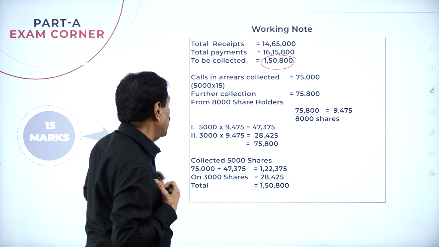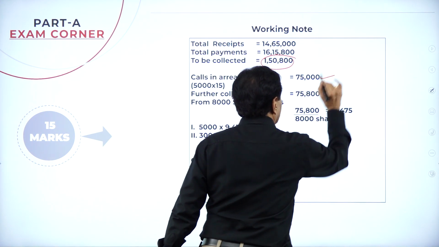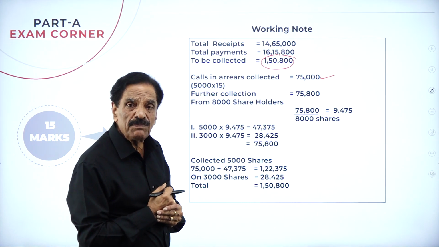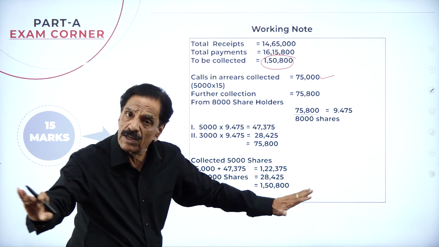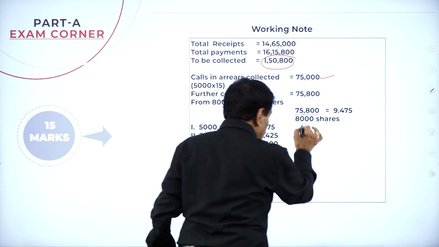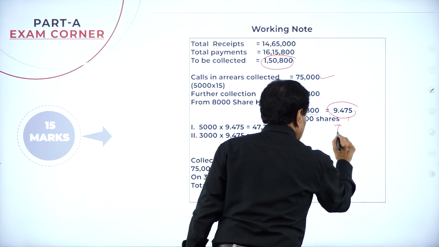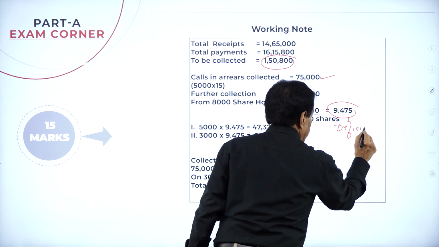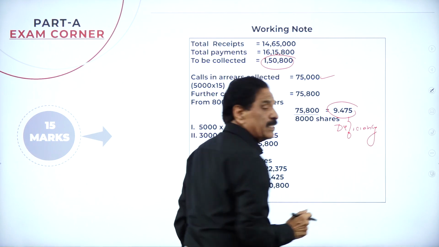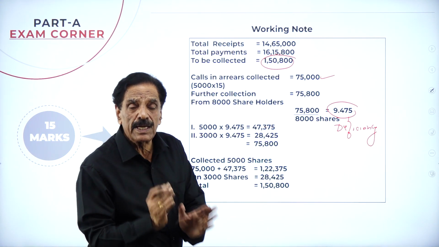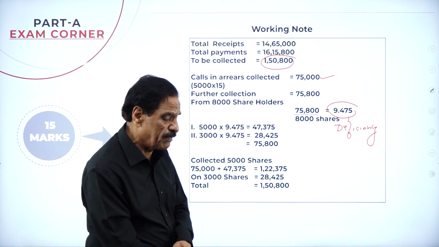Total deficiency is 1,50,800. How much did I collect? 75,000 I collected. How much shortage has come? 75,800. Now both the shareholders are equal. Divided by 8,000 shares, per share the deficiency is 9.475. It is nothing but loss. Each shareholder suffered a loss of 9.475.